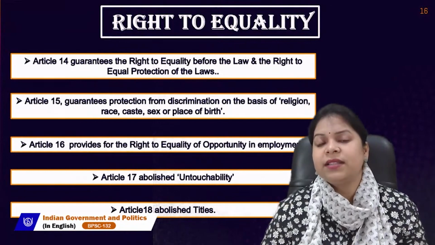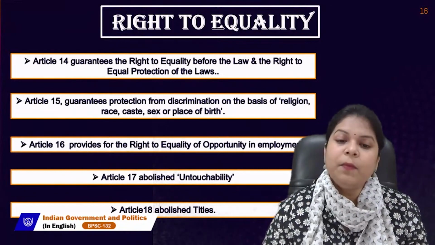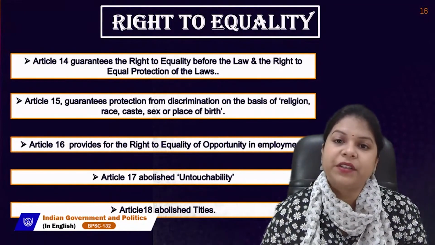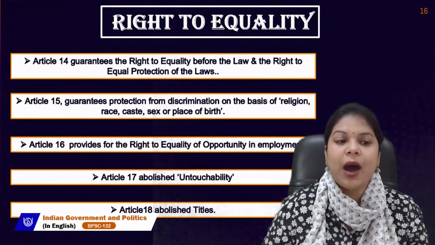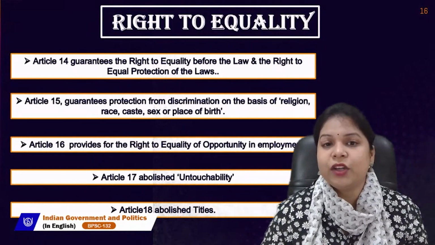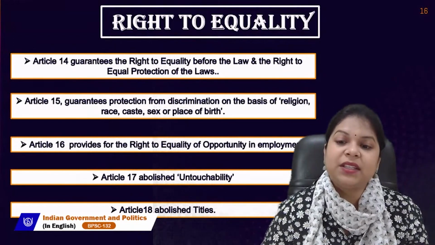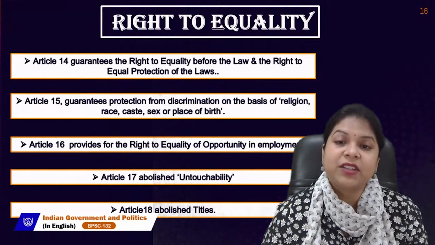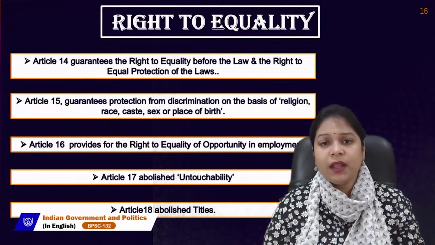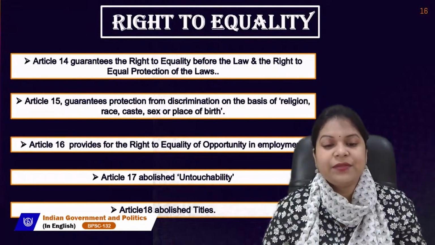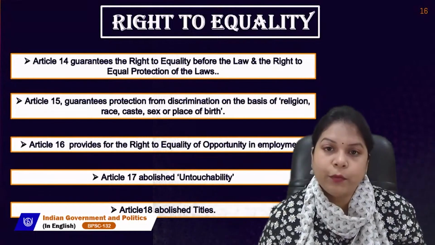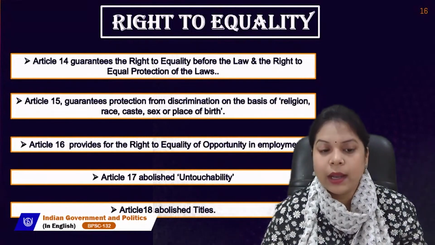Because India is a diverse country, there was much scope for discrimination between people. So Article 15 guarantees that there should not be any kind of discrimination, basically on the basis of religion, race, caste, sex, or place of birth. Article 16 provides for the right to equality of opportunity in employment to all.